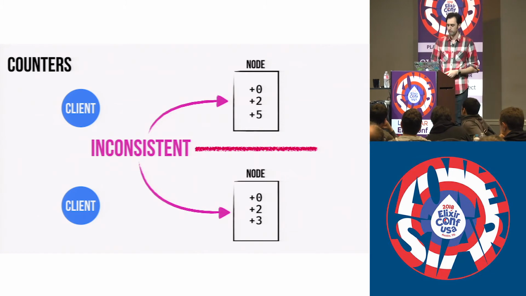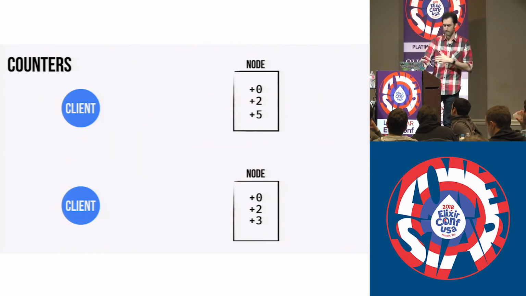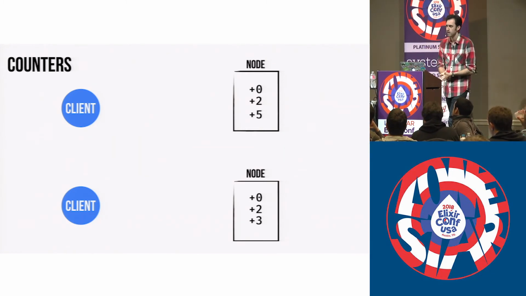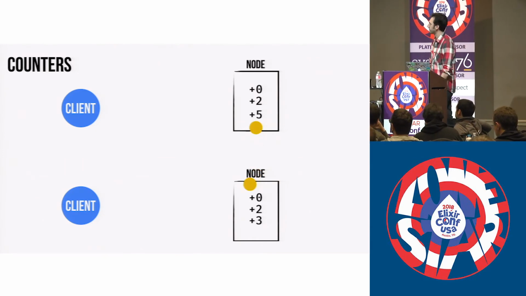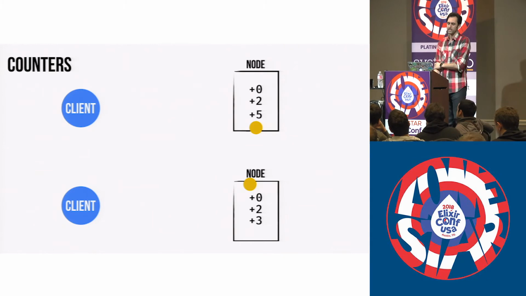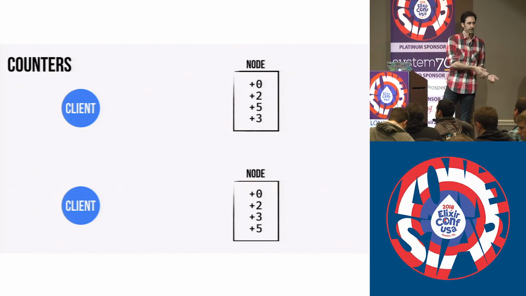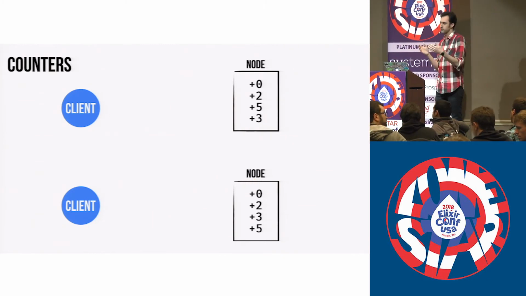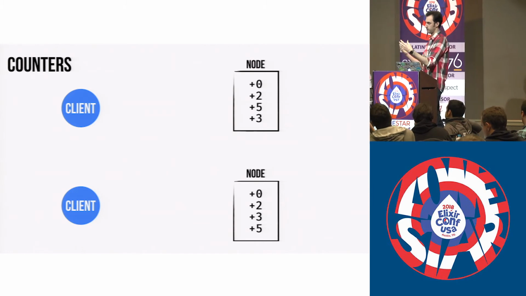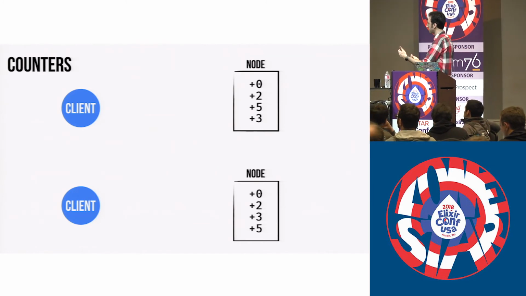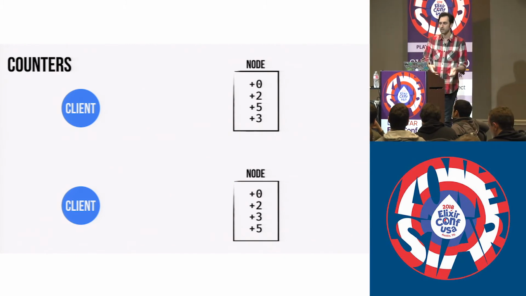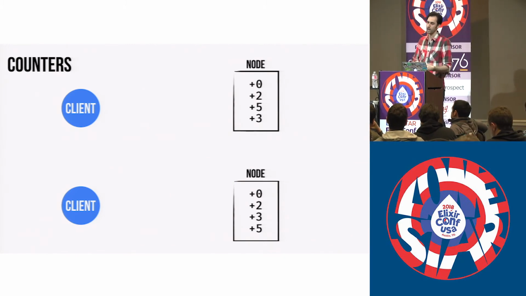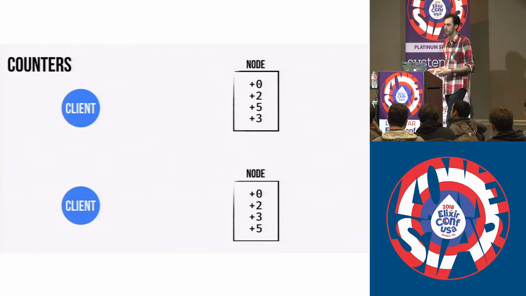The one that people are maybe more familiar with in this room is Phoenix Presence. And this is not meant in any way, shape, or form to slag Phoenix Presence, quite the opposite. Because Phoenix Presence makes the appropriate trade-off, right? If there's a partition at any time between the nodes that are actually doing the pub sub, well, the data could be wrong. But that's a worthwhile trade-off to make for the problem that Phoenix Presence is trying to solve.